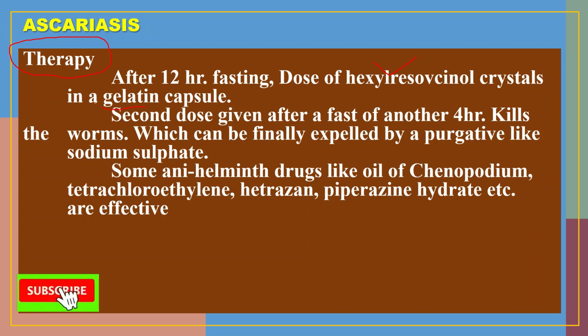After about 14 hours of fasting, this dose of the drug is given to the person who has ascariasis. This was the first dose. A second dose is also given after a fast of another 4 hours.